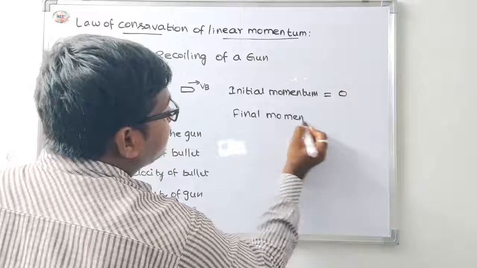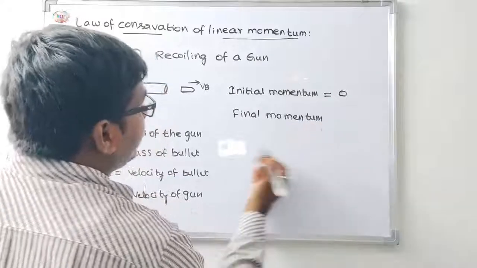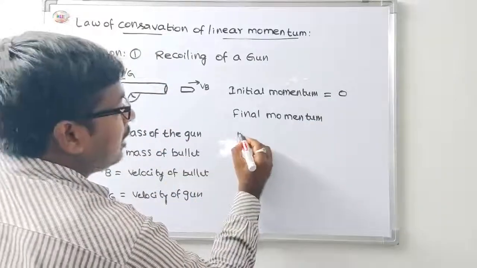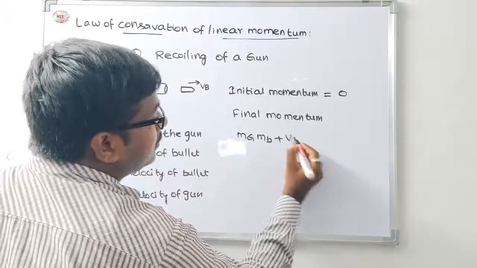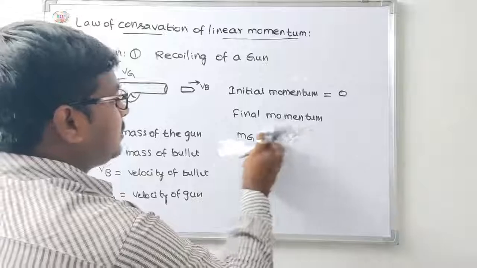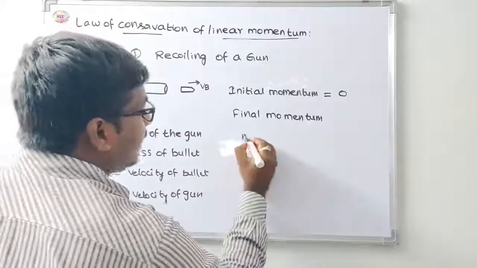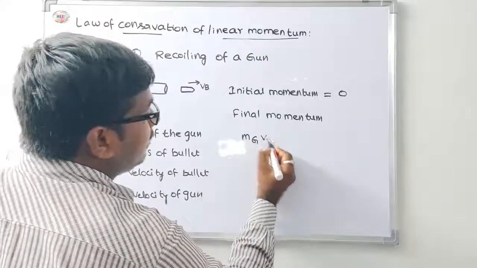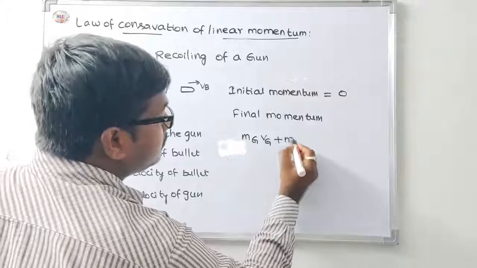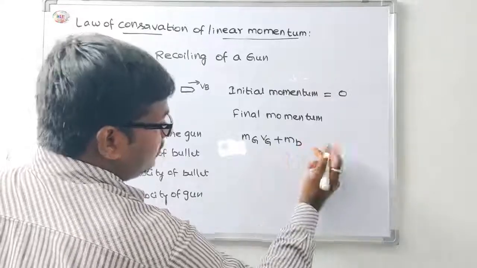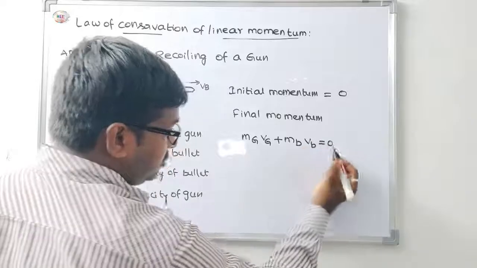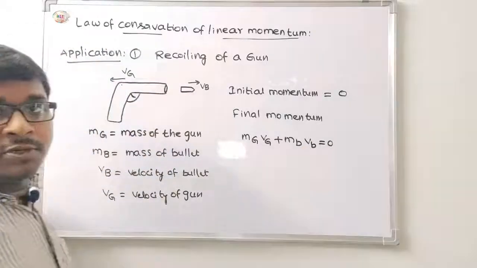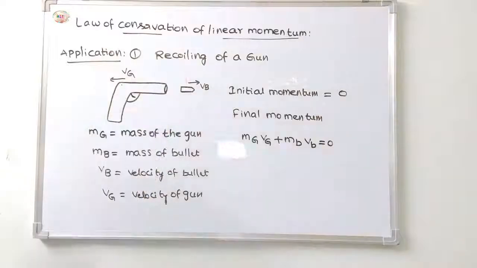The final momentum is mass of the gun into velocity of the gun plus mass of the bullet into velocity of the bullet, which is equal to 0: mg vg plus mb vb equals 0.